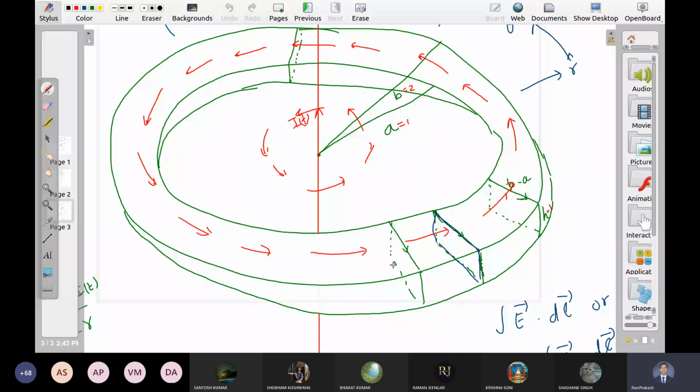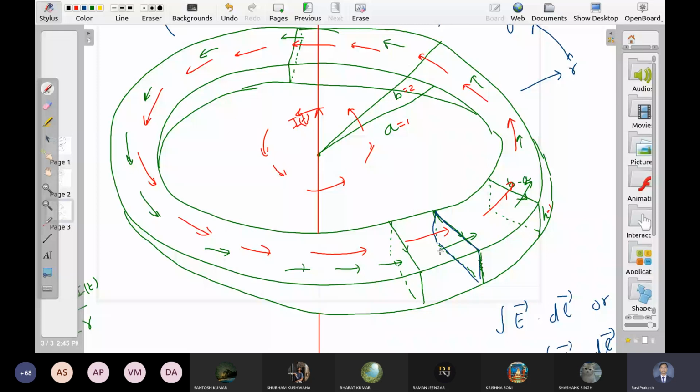But this magnetic field will only be inside the toroid. ये toroid के अंदर होगा. It has no component outside. ये outside नहीं हो सकता. Why? Because this is generated by these loops on the toroid.